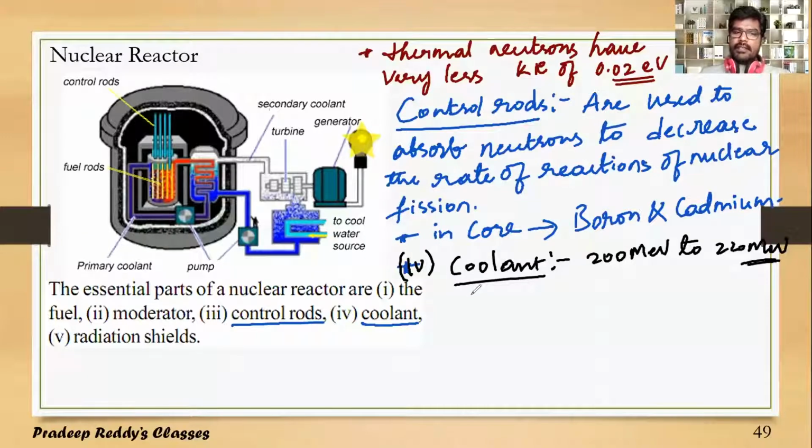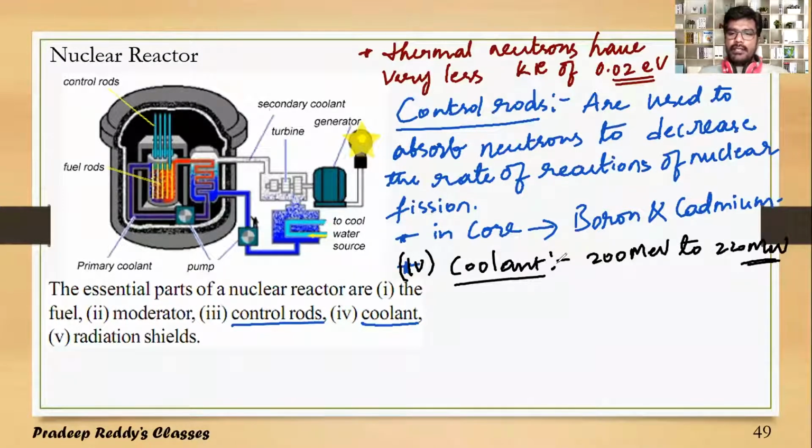Because each fission reaction produces energy of 200 million electron volts, the temperature of the reactor keeps increasing. If this process continues, at some particular temperature the reactor will break. Because of such unbearable heat energies, the reactor may burst.